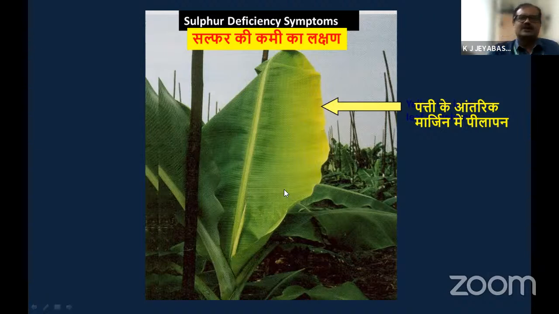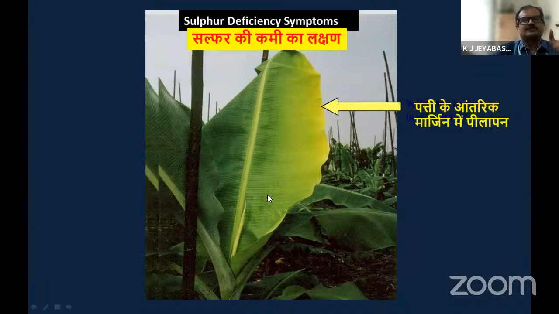So this is occurring in the topmost leaf only, you can see. In a banana crop, the topmost leaf is very crucial, very essential for photosynthesis. If this type of symptom is occurring in the topmost leaf, definitely yield will be reduced. A 30 to 35% yield reduction will be there. Definitely there will be some yield reduction. So we should be very careful.